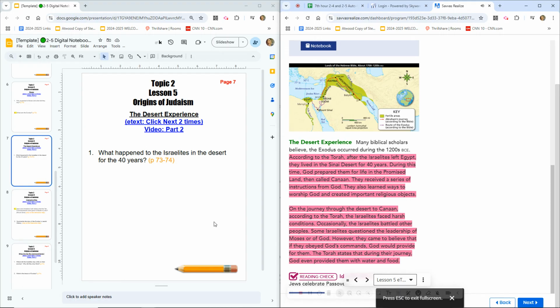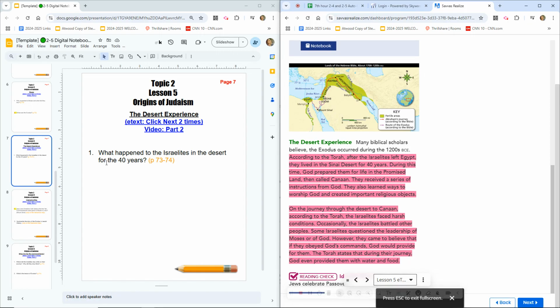On the journey through the desert to Canaan, according to the Torah, the Israelites faced harsh conditions. Occasionally, the Israelites battled other peoples. Some Israelites questioned the leadership of Moses or of God. However, they came to believe that if they obeyed God's commands, God would provide for them. The Torah states that during their journey, God even provided them with water and food.